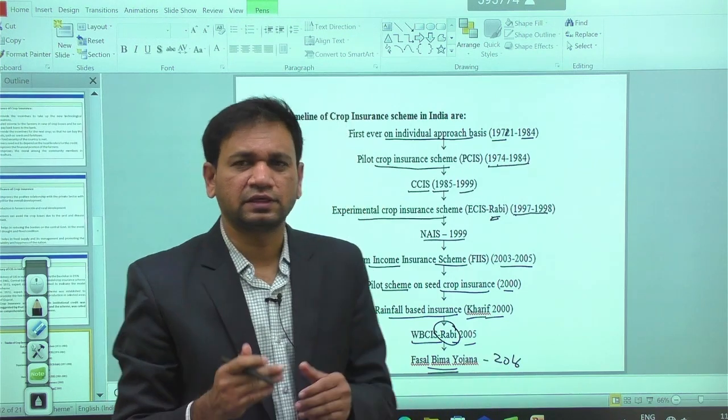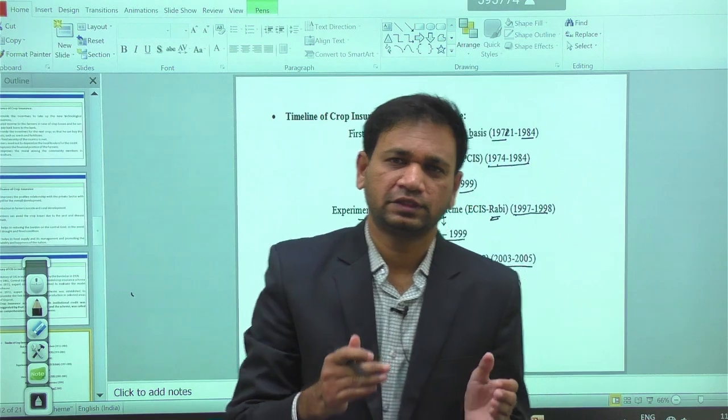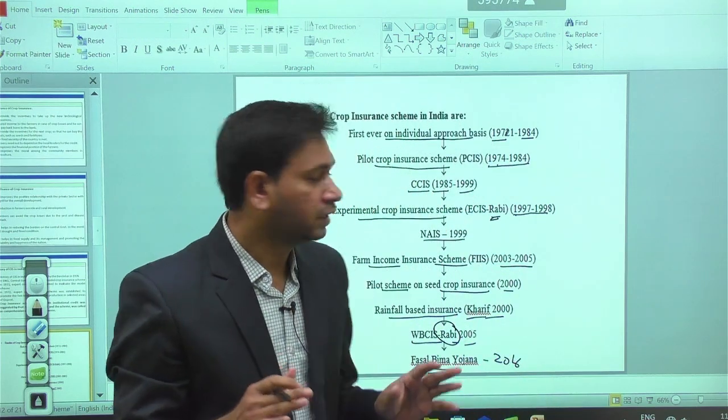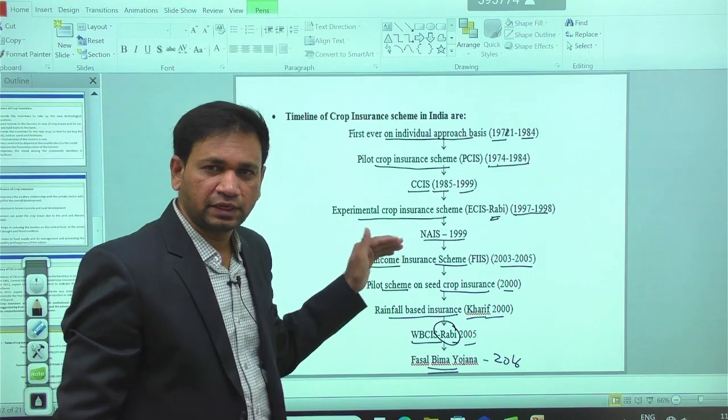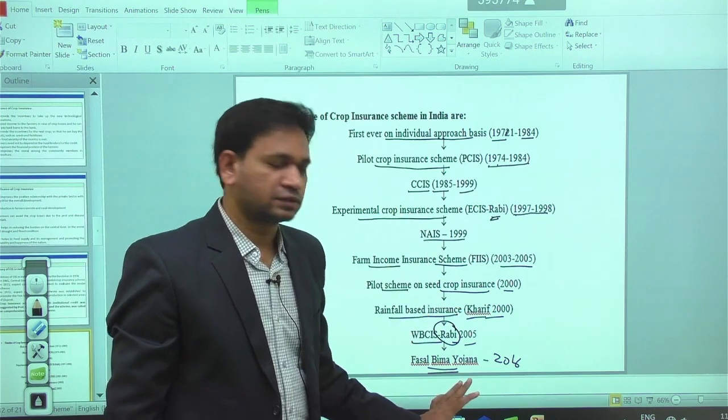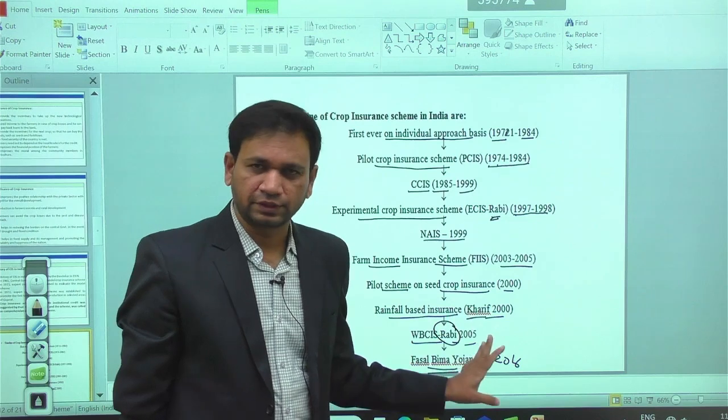So like that, according to the changes in society, there is a different kind of evolution of crop insurance in society. Whatever the best features we had in the previous schemes, those best features are compiled into the scheme we call the Fasal Bima Yojana. It is okay.